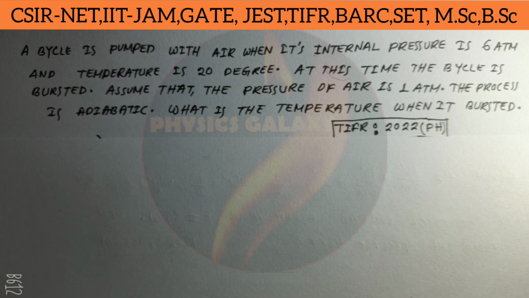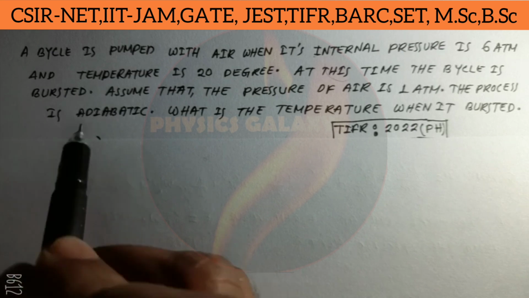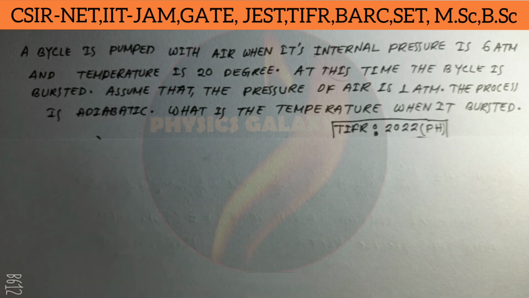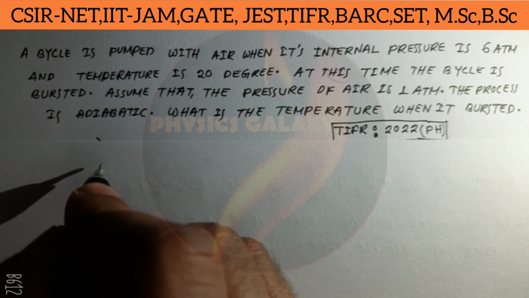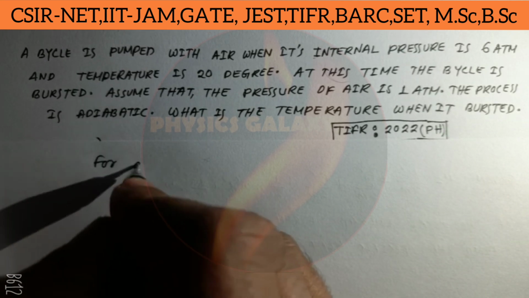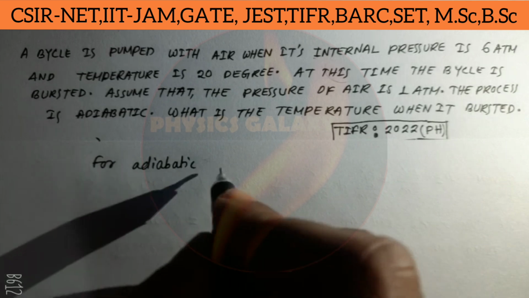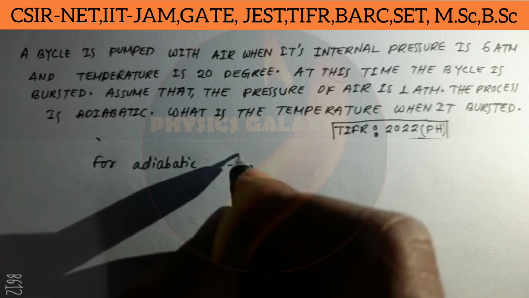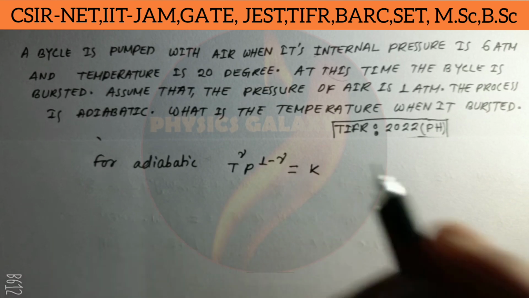So we know that any sudden process or fast process is an adiabatic process, but here the process is mentioned to be adiabatic. And also remember, any slow process is an isothermal process. For an adiabatic process, we know that the relation between temperature and pressure is T to the power gamma, P to the power 1 minus gamma equal to constant.